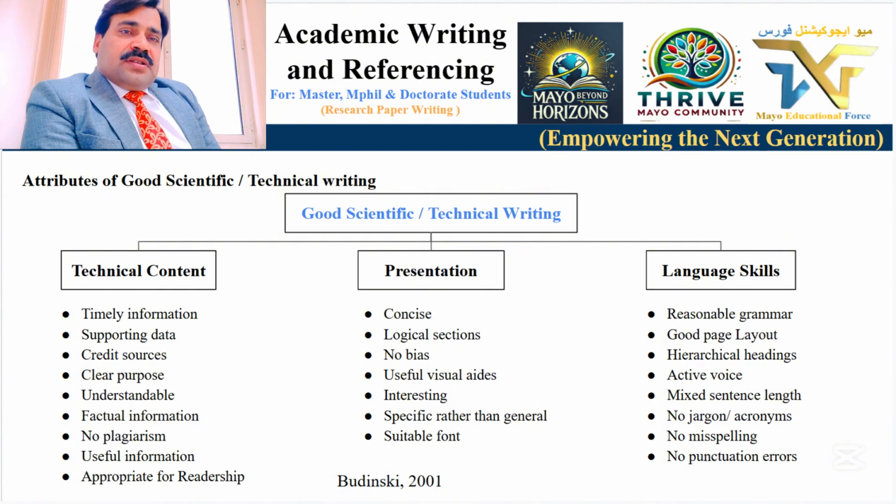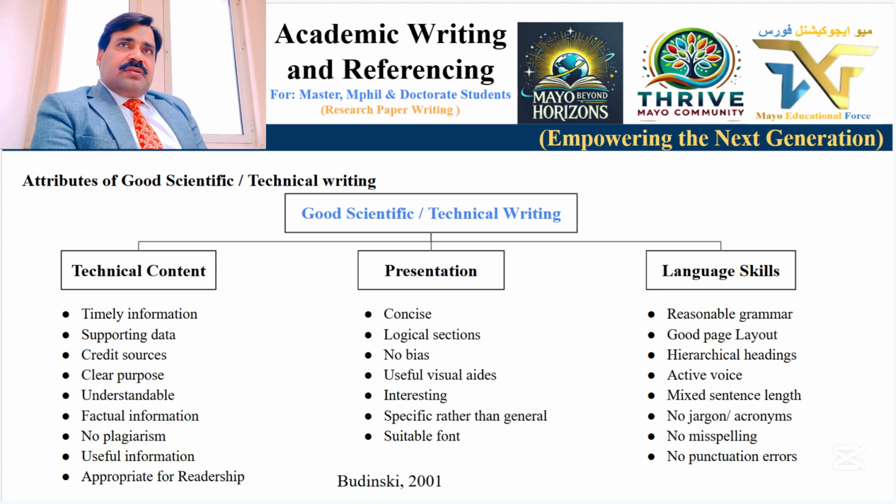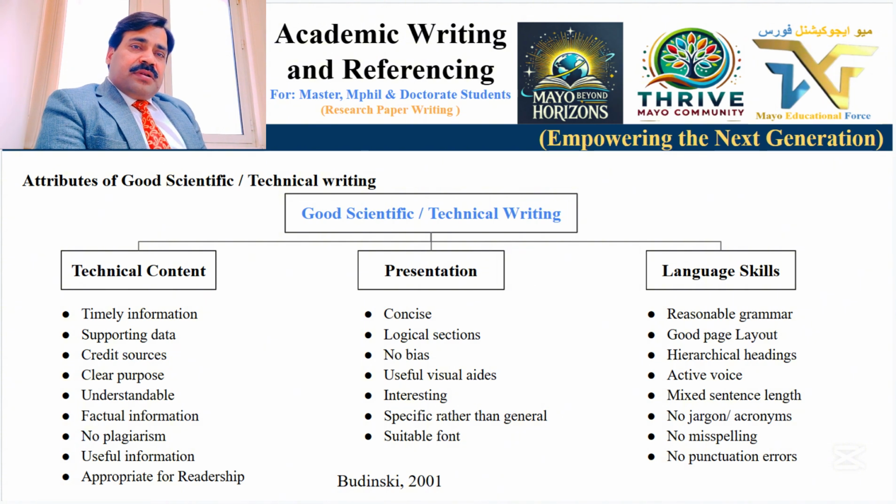The third pillar of good scientific and technical writing is language skill. Grammar is a very important thing. There should not be mistakes in the grammar. It is not that you have to use fancy, nice, beautiful words.